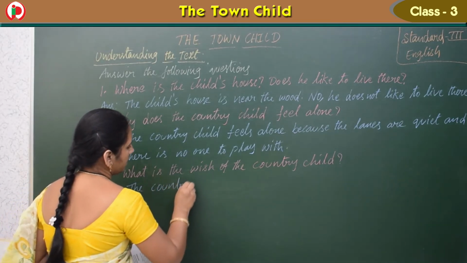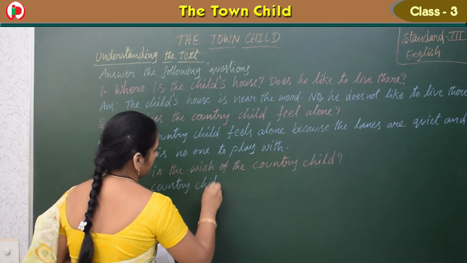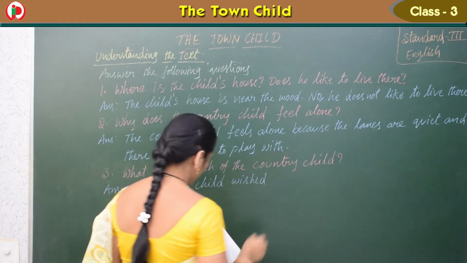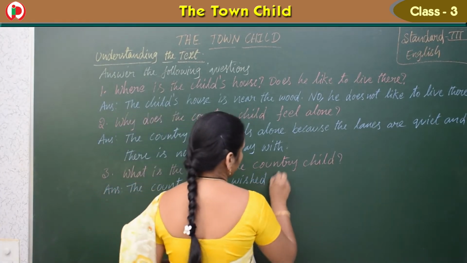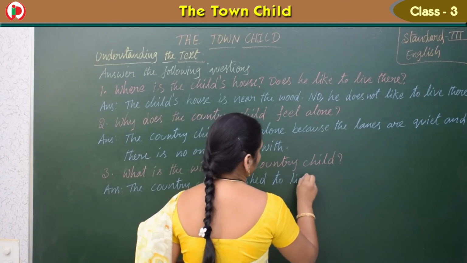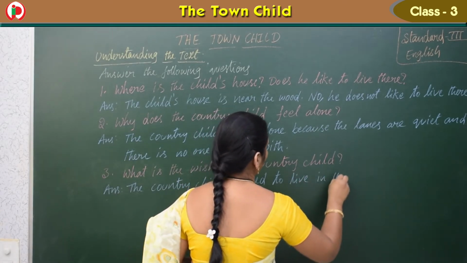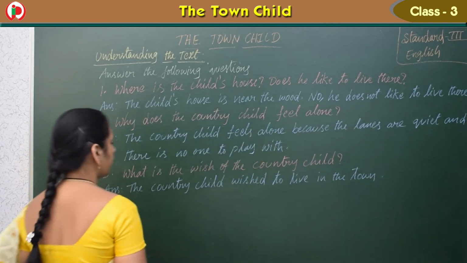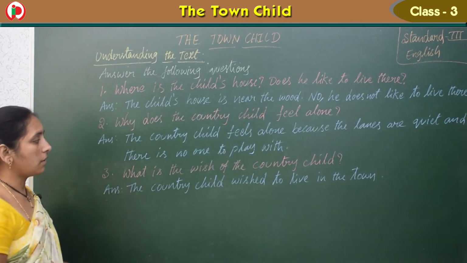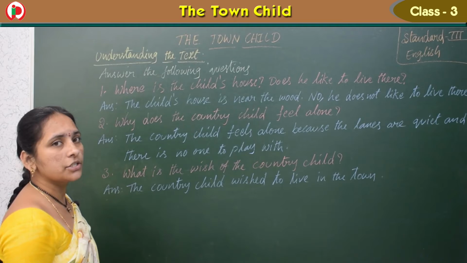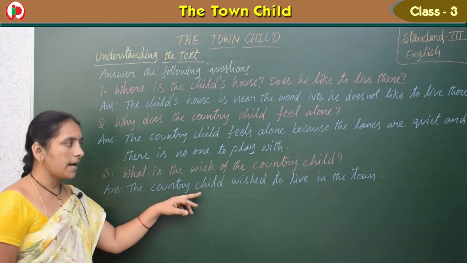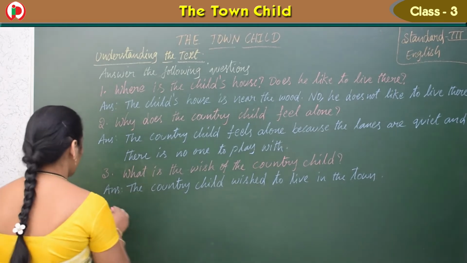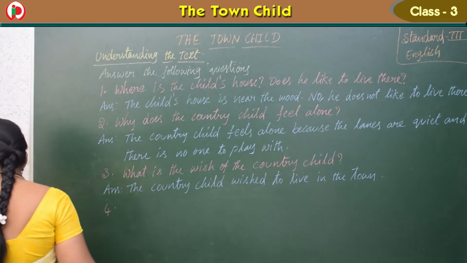Right. So right answer. The wish of the country child. The country child wished to live in the town. What is the wish of the country child? The country child wished to live in the town. Right. And see the fourth question, last one.